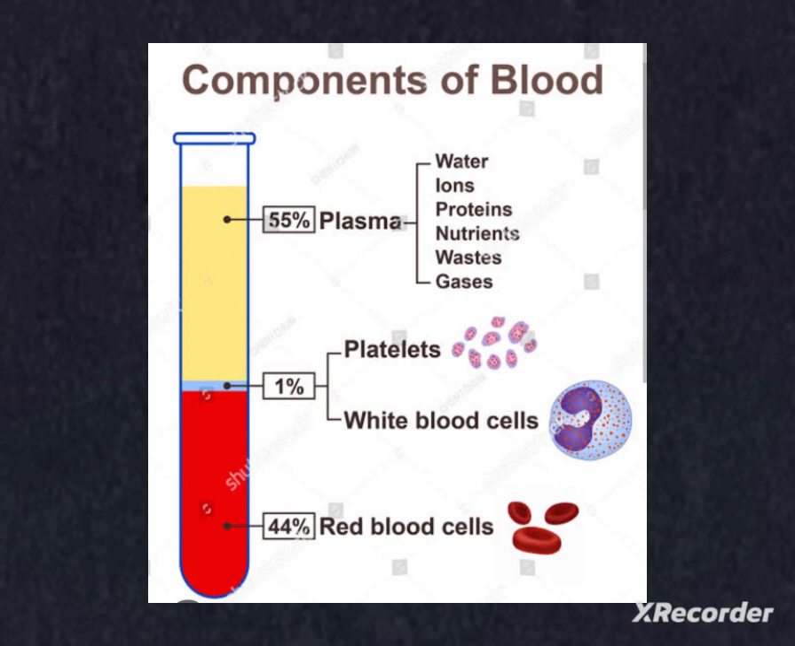RBCs transport oxygen to the lungs and from the lungs. Hemoglobin present in RBC is a protein that contains iron, which has high affinity or attraction towards oxygen, and this helps in the transport of oxygen. WBCs form the vital defenses against diseases and infections. Platelets help in the clotting of the blood and help to stop the bleeding. Bone marrow produces RBC, WBC and platelets, and from there they enter the bloodstream.